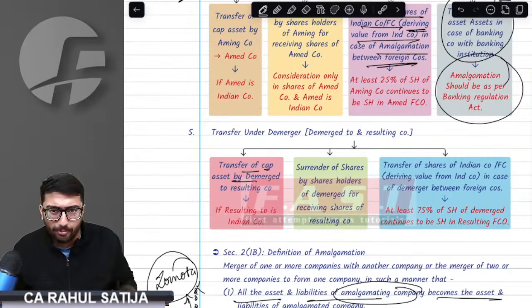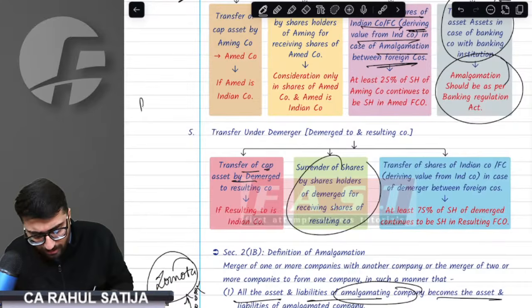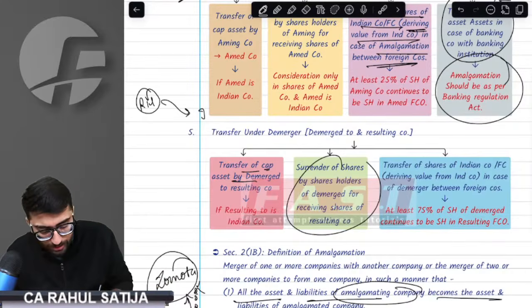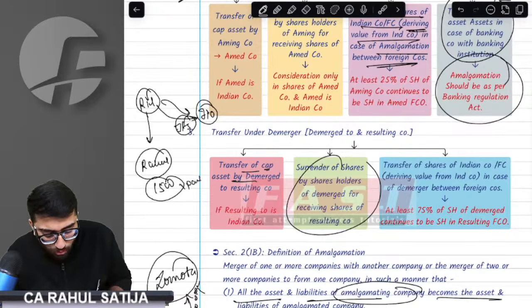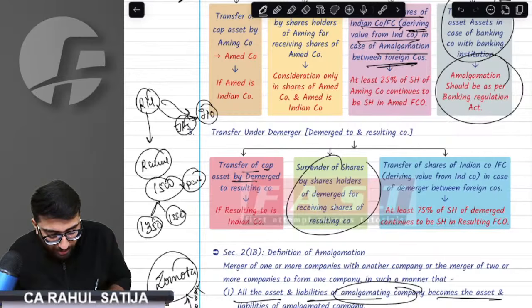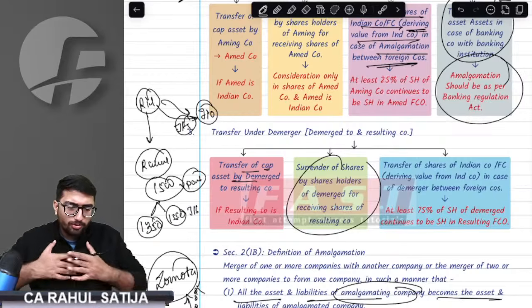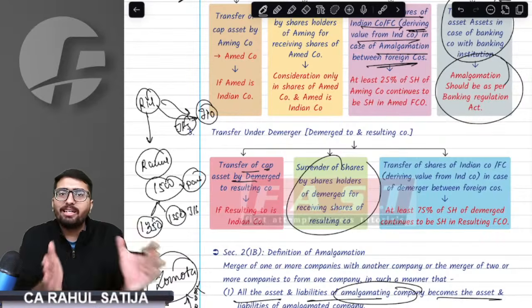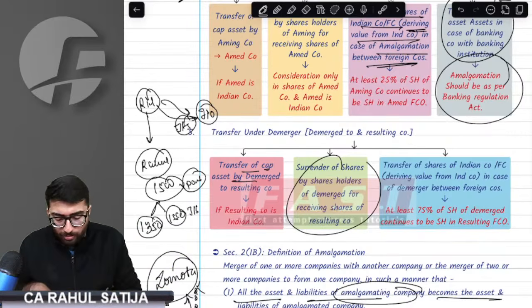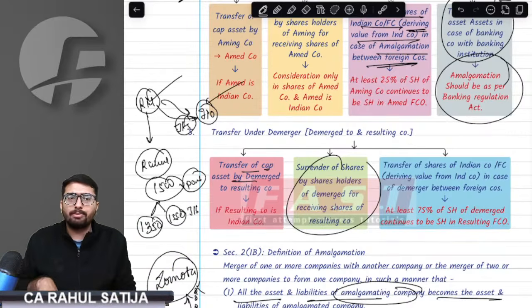Now, another important point. This is difficult to understand. For example, this is Reliance, and this is Geo. Rahul had shares of Reliance worth 1500 rupees. Out of this, some assets went to Geo Financial Services. So my Reliance share was divided into two parts: one into Reliance of 1350 and 150 of Geo Financial Services. First part is the Reliance shares, the other part is Geo shares.